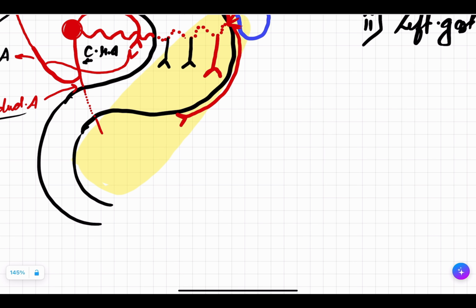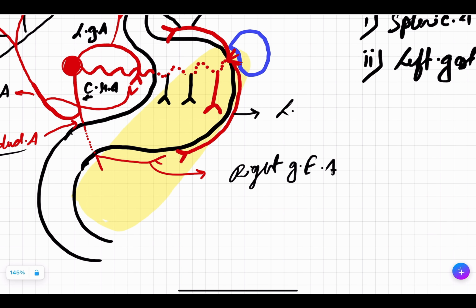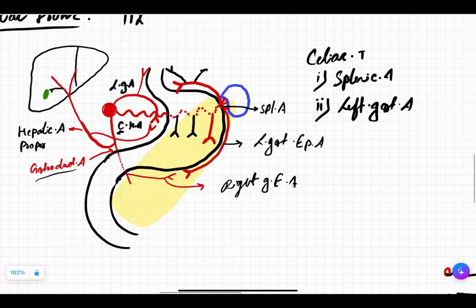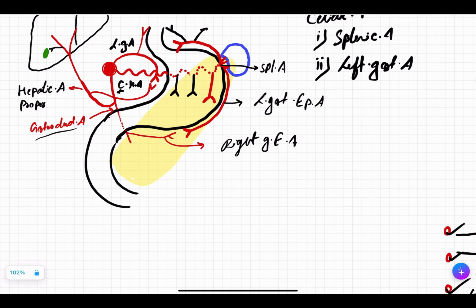So this gastroduodenal will give rise to one branch. This is right gastroepiploic artery, and this will anastomose with what? Left gastroepiploic artery. This left gastroepiploic was coming from what? This was coming from the splenic artery. Okay, with this we are done with this.